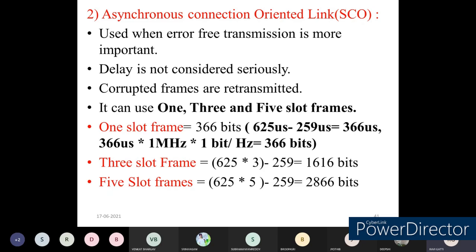It can use a maximum of 5 time-slot frames. It can go for 1 and it can go for 3 also. One time slot corresponds to 366 bits, which means that in a single time slot it can transmit a maximum of 366 bits, and in 3 time slots it can transmit a maximum of 1616 bits, and in 5 time slots it can transmit a maximum of